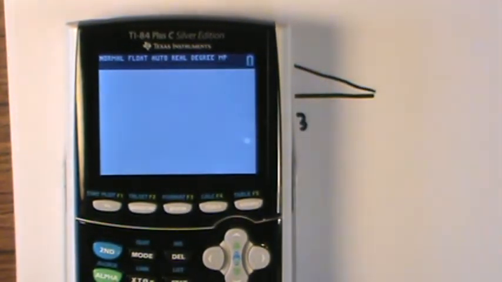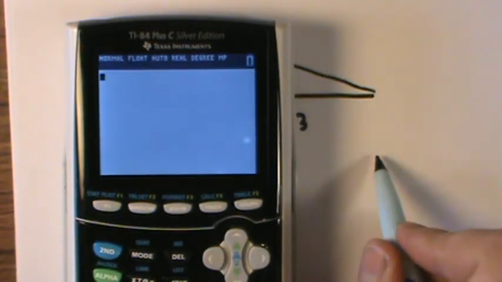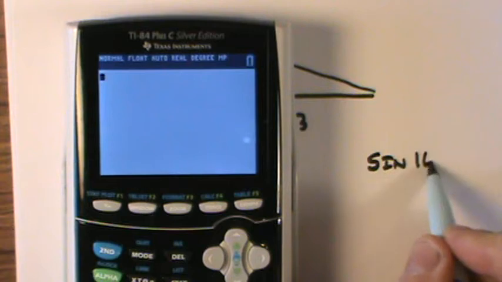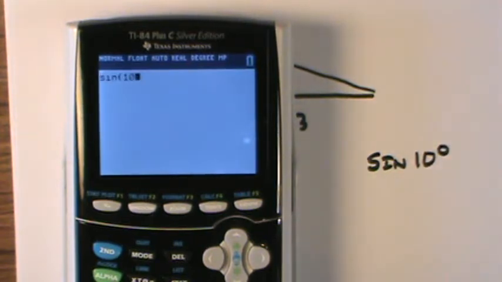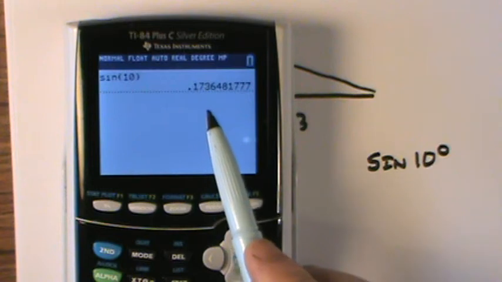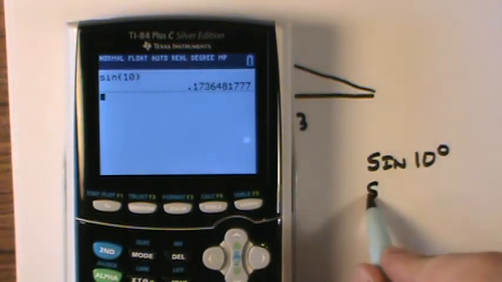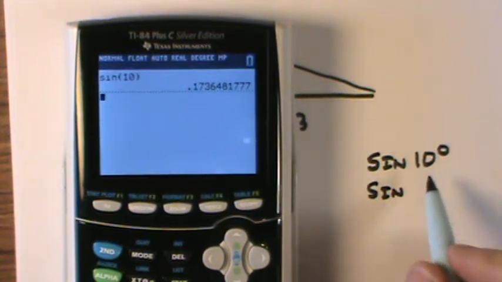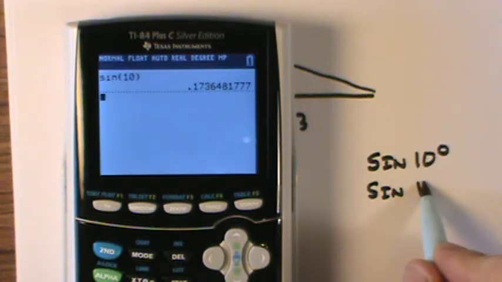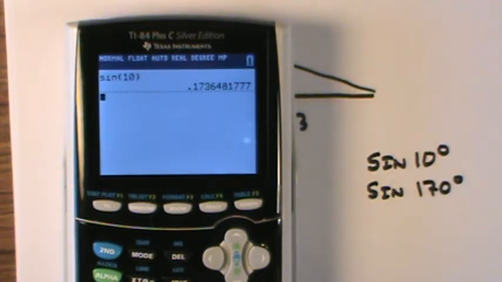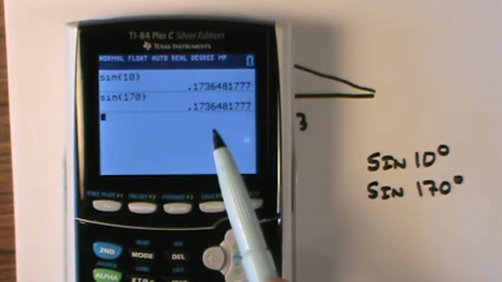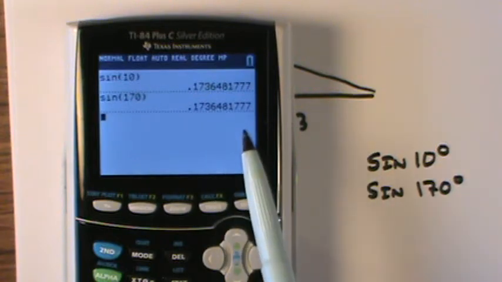So I'm going to clear my calculator out. We're going to step away from this problem just for a second. Watch what happens if I take, say, sine of 10 degrees. I go sine 10, and I'm getting 0.173648, and so on and so forth. If I take sine of 180 minus 10, which would be 170 degrees, so I type in my calculator sine of 170, I get 0.1736. I get the same value.